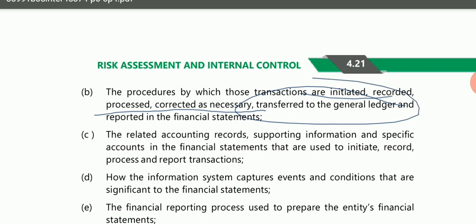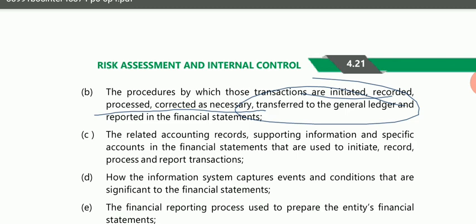If you find that there is any deficiency, or the system could be much better, then you will note down what points are missing. In this way you will be able to conclude whether the control is working properly or not.